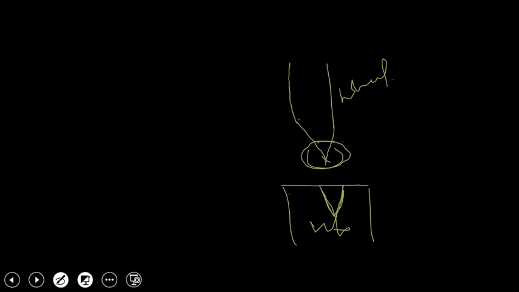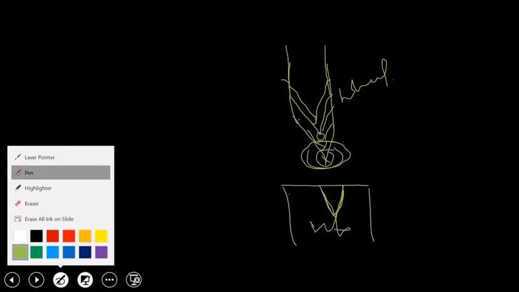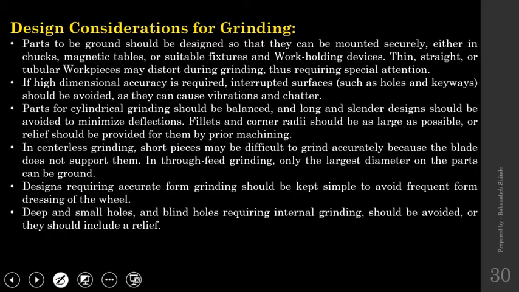Now, what will happen if this point fails? To get this point, I have to remove this much material. If it fails again, again I have to remove this much material to get this area, right? So when it comes to form grinding, if that accuracy is required, then geometries should be kept simple to avoid frequent form dressing.